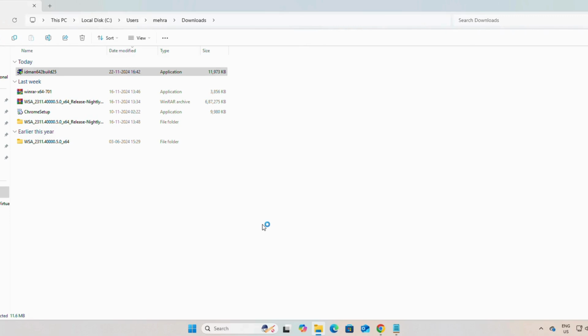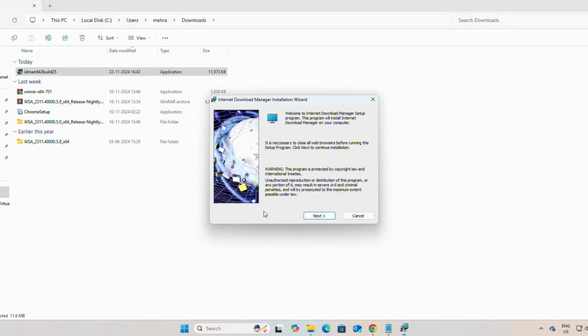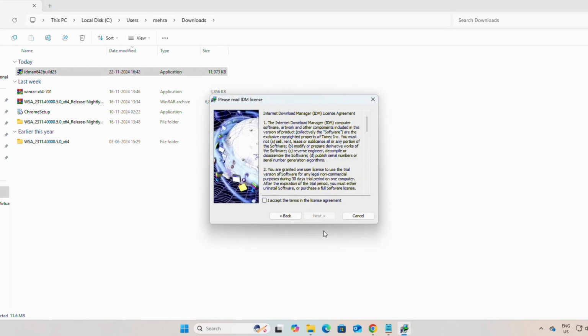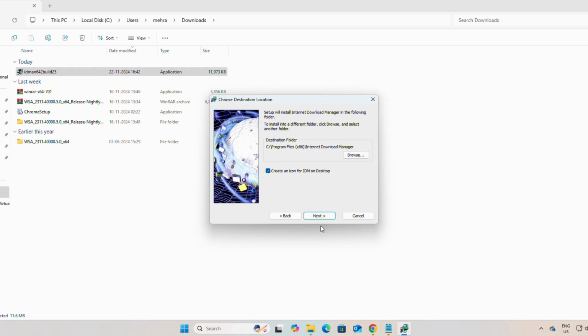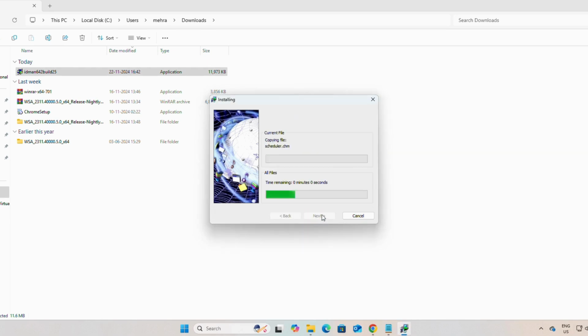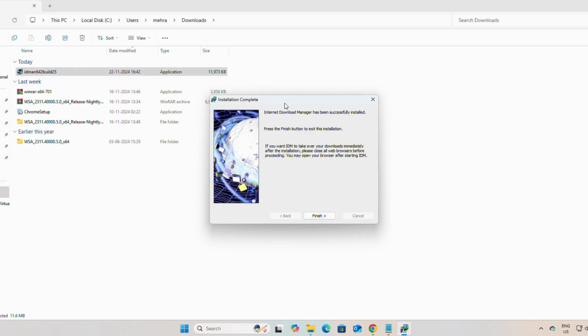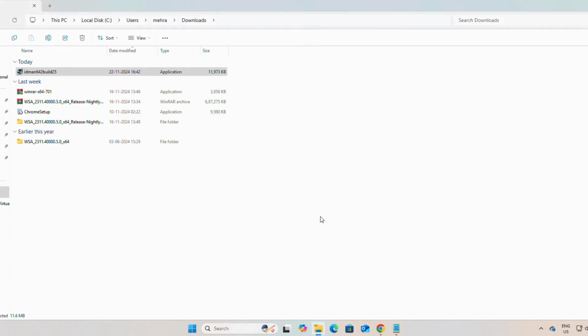Yes. Next. Accept. Next. Create an icon for IDM on desktop. And next. And finally finish. Once we finish it, then we have to enable the extension.